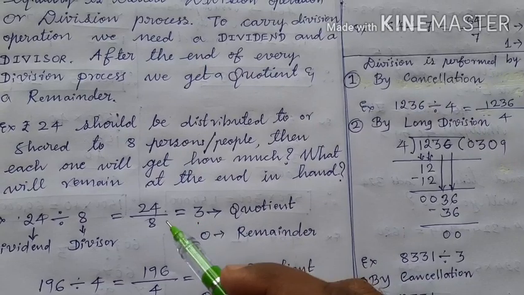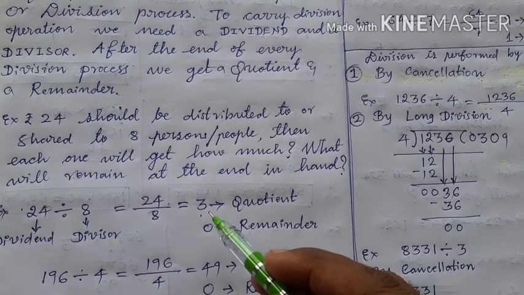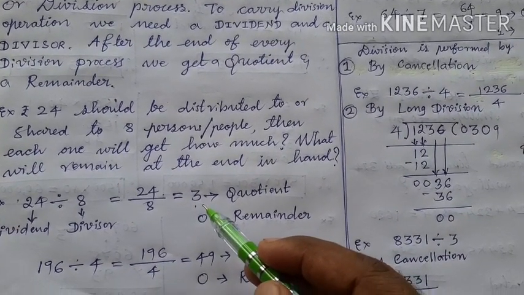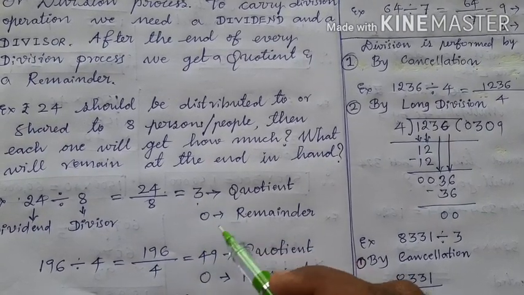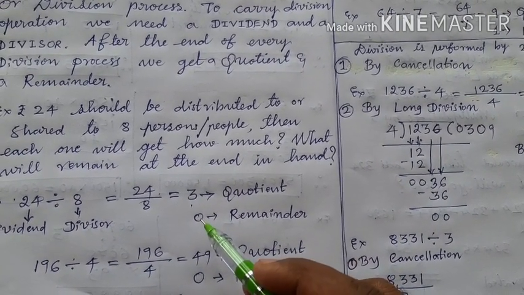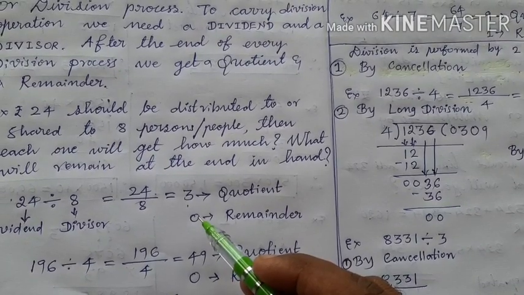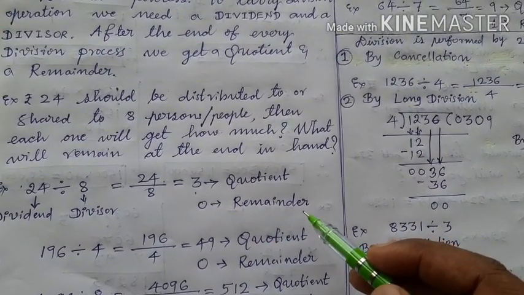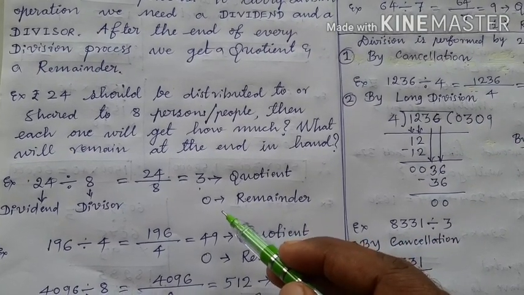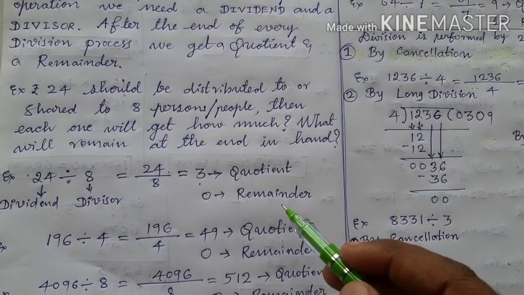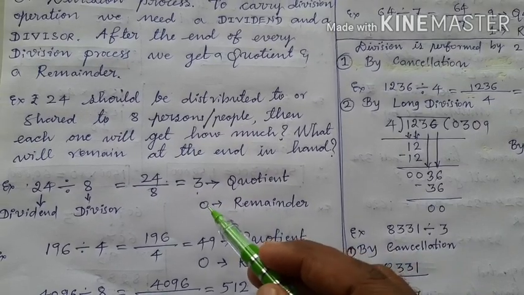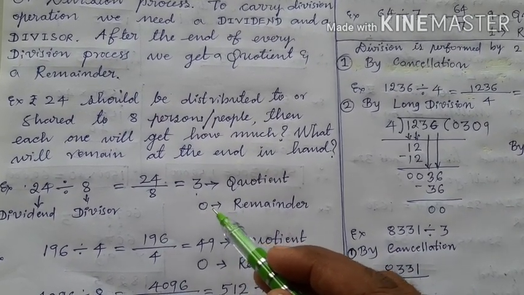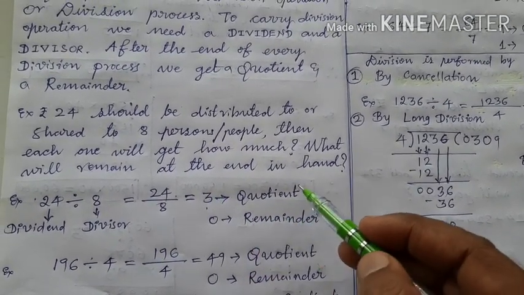Okay, here all the 8 people will get 3 rupees equally. Then what is left in the hand? In the hand nothing is left. Okay, and if nothing is left, it is 0, and this 0 is called the remainder. Did anything remain in your hand? Nothing remained. That is why, what is the remainder after the division? It is 0. Therefore we call 0 the remainder and 3 the quotient.